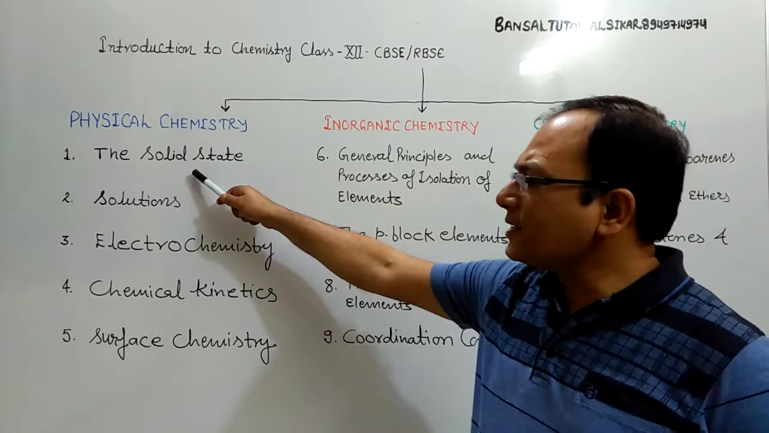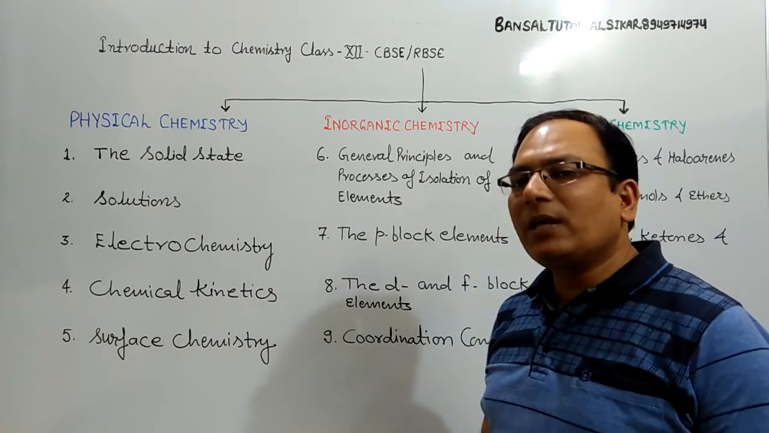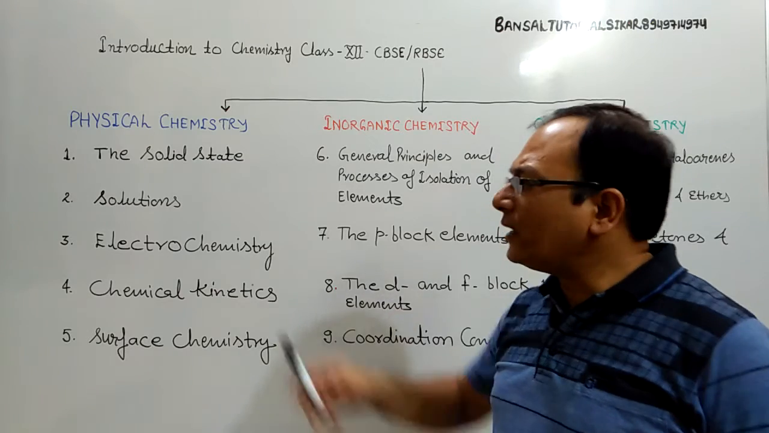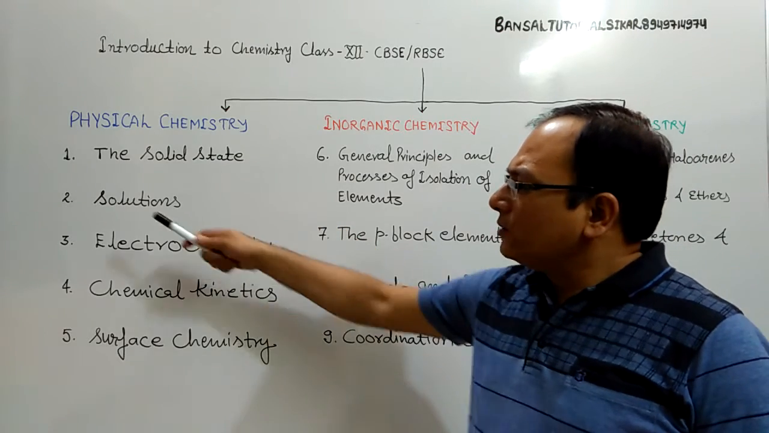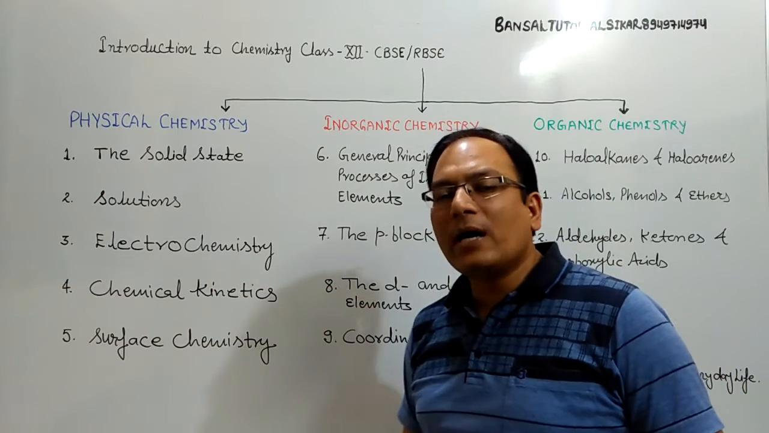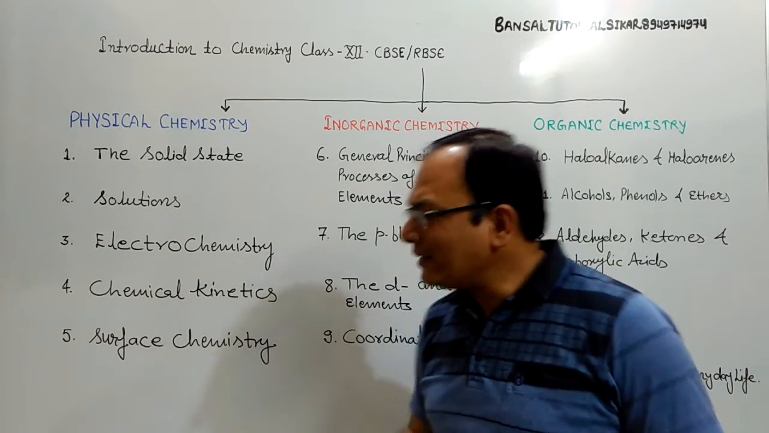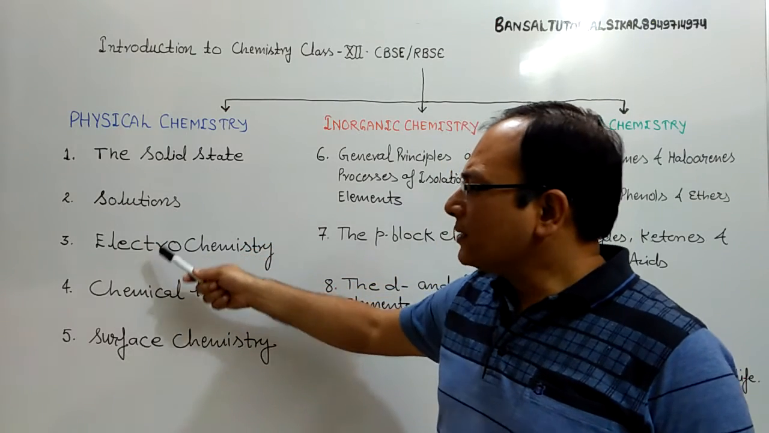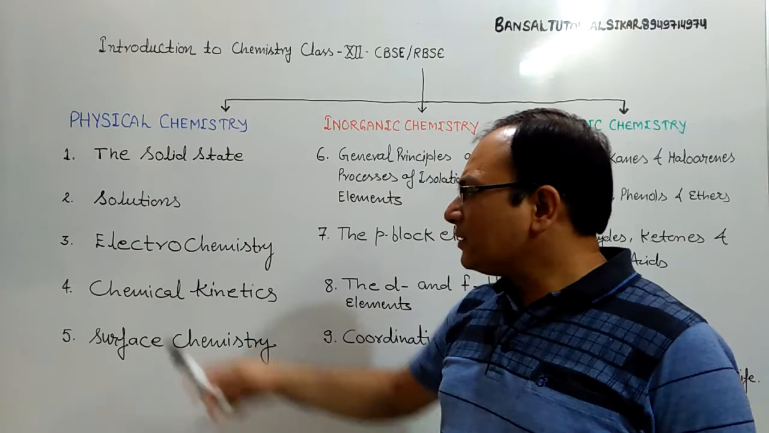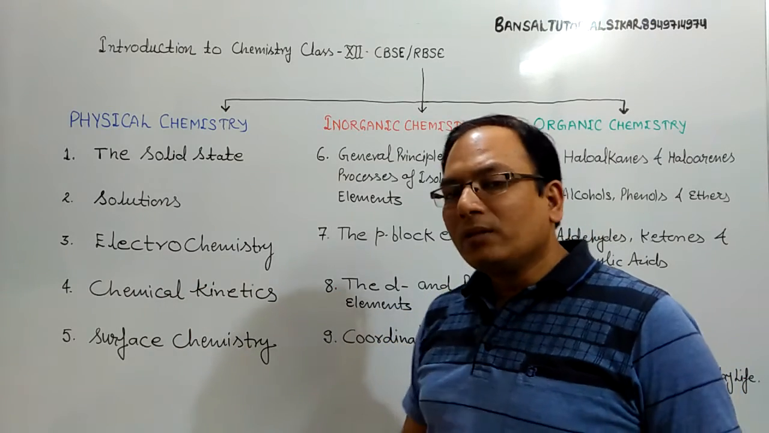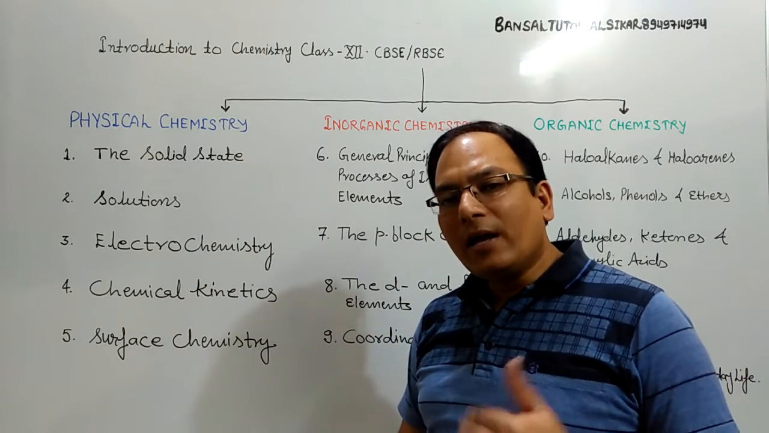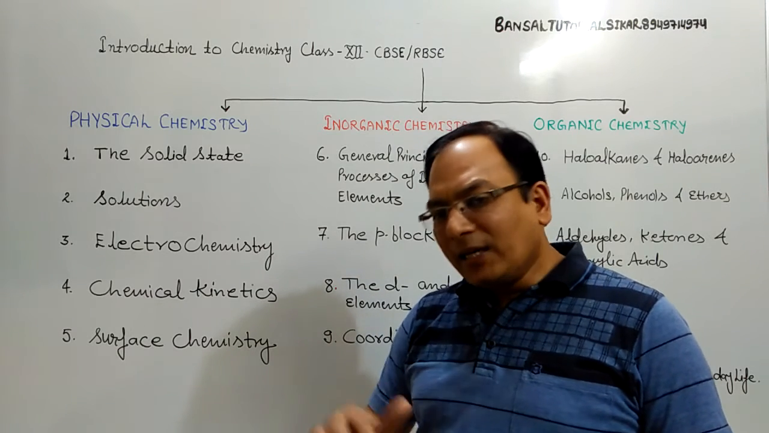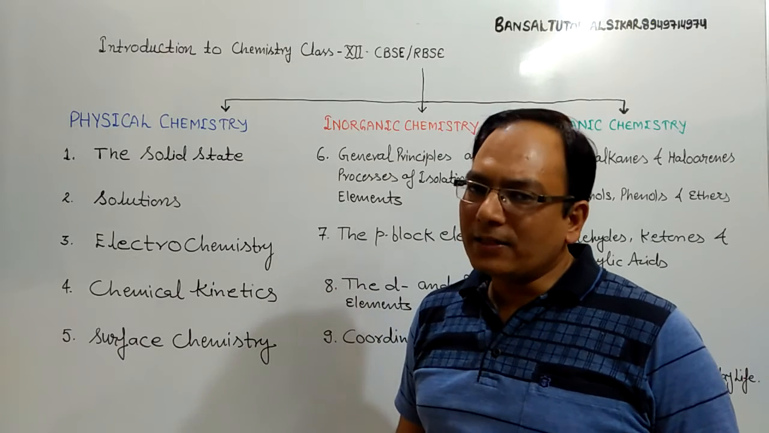First chapter is the solid state, in which we will deal with the solids, the properties and structure of the solid. Chapter 2, solutions, which are homogeneous mixture. So in this chapter we will deal with the homogeneous mixtures. Chapter number 3, the title is electrochemistry. This chapter deals with the interconversion of the chemical energy into electrical energy and electrical energy into chemical energy.